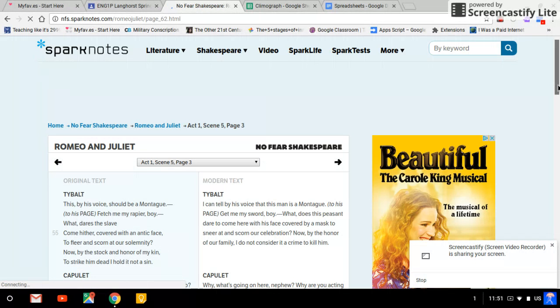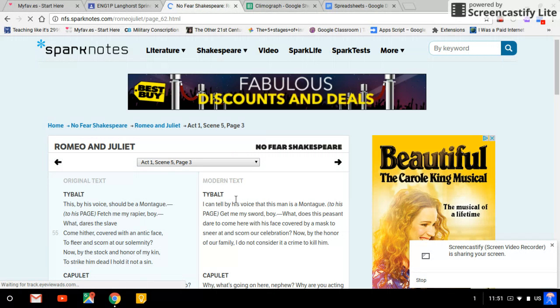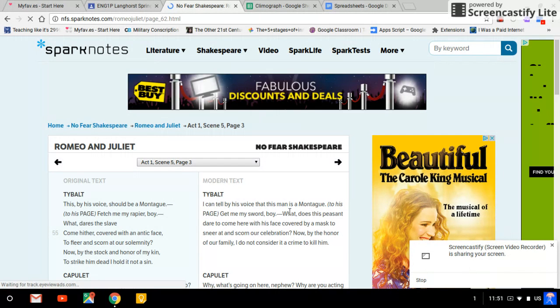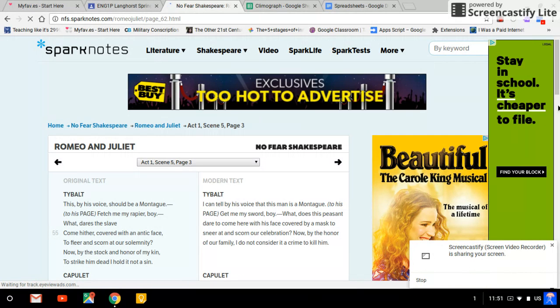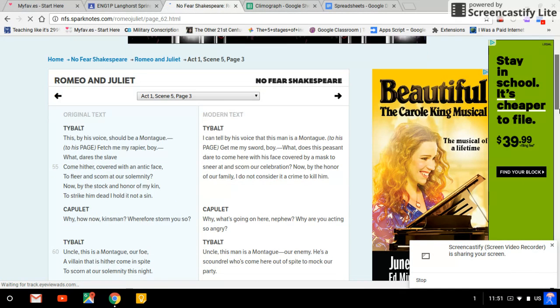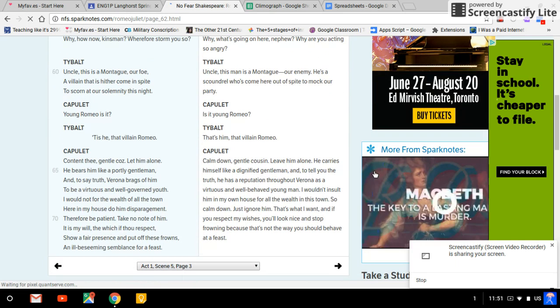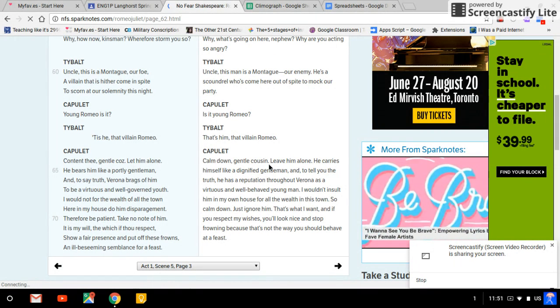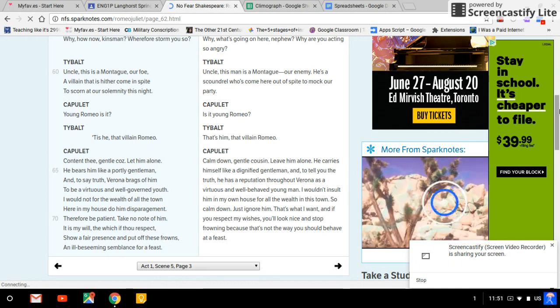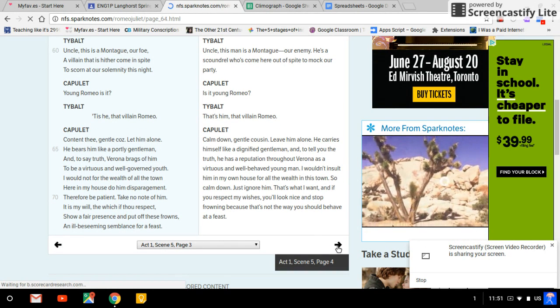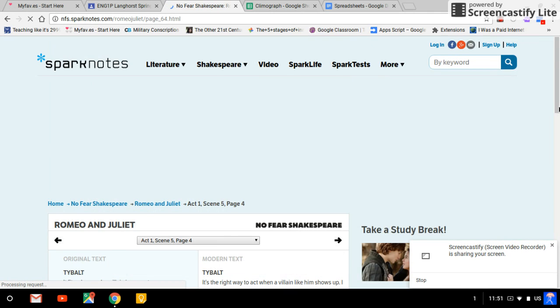So he's pretty, you can see this here. I can tell by his voice that this man is a Montague. Get me my sword. And he goes and tells Capulet, there's a Montague here. Let's fight him. And actually, Capulet says, calm down, and tells him to relax, and actually says, just let Romeo do his thing. And by the end of this scene, you actually have Romeo saying